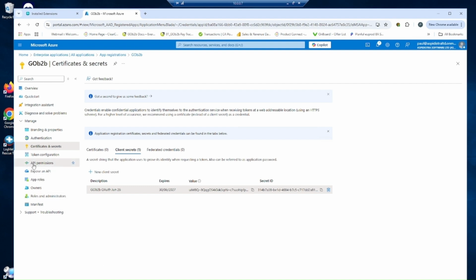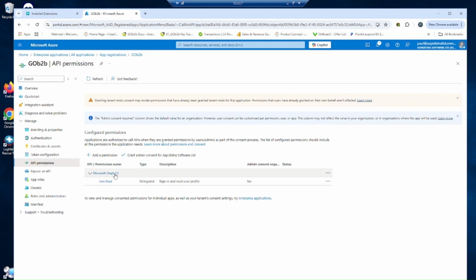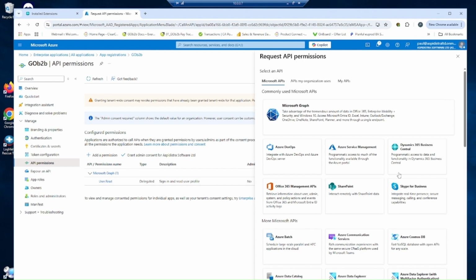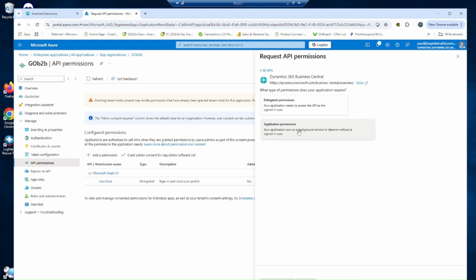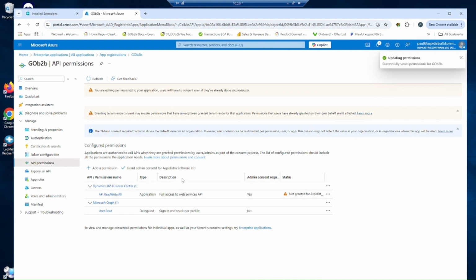Finally, we require the permissions. Navigate to All Permissions. Microsoft have already added Microsoft Graph. You will need to add Dynamics 365 Business Central. Then select Application Permissions. Select the box for API Read, Write All. Save those permissions. Once you have saved these permissions, please navigate to Grant Consent and select Yes. The registration is now complete.